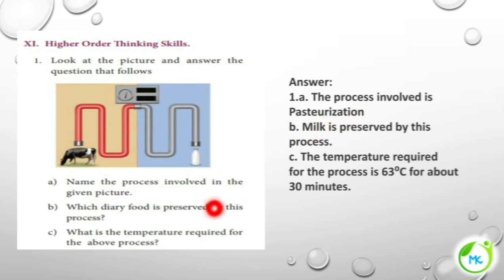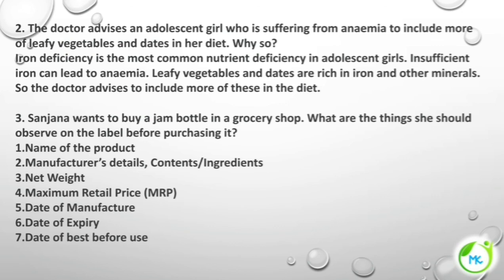Which dairy food is preserved by this process? The answer is milk. And what is the temperature required for the above process? The temperature is 63 degrees Celsius for about 30 minutes. The doctor advises an adolescent girl who is suffering from anemia to include more leafy vegetables and dates in her diet. Why so? Because iron deficiency is the most common nutrient deficiency in adolescent girls. Insufficient iron will lead to anemia. Leafy vegetables and dates are rich in iron and other minerals. So the doctor advises her to include more of these in the diet.